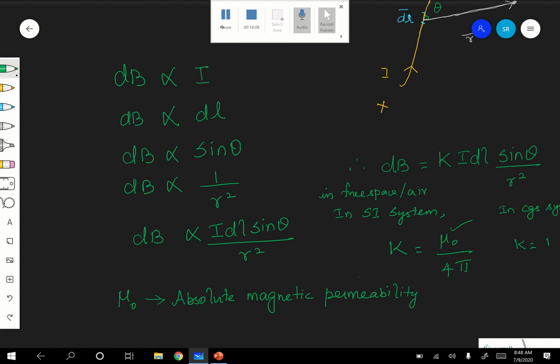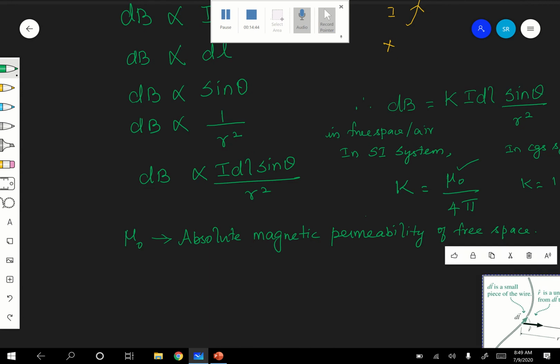Okay, of what is a free space. Absolute magnetic permeability of free space. Are you following? This is similar to the electric permittivity, epsilon naught, we have seen in electrostatics, right? Here it is mu naught. Mu naught is permeability, that is permittivity, electric permittivity; here, magnetic permeability of free space. Are you following?